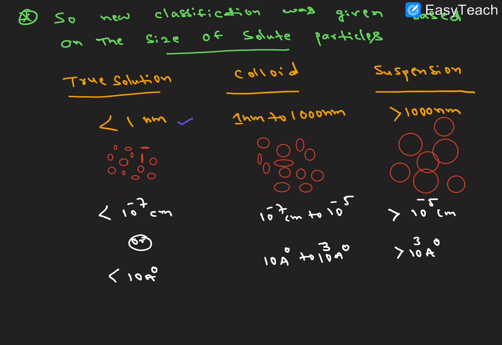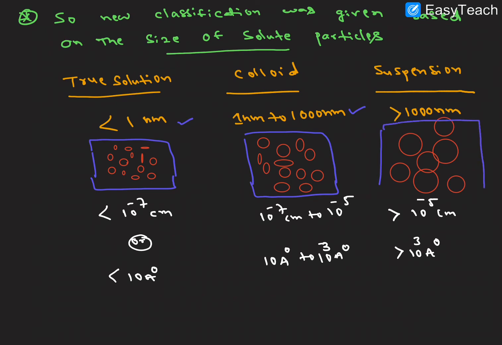The colloidal particle size is 1 nanometer to 1000 nanometers. Particles greater than 1000 nanometers present in a solution form a suspension solution. Regarding the sizes, the true solution has a very small size compared to the colloidal and suspension solutions, and the suspension solution has the largest size. I hope it is very clear.